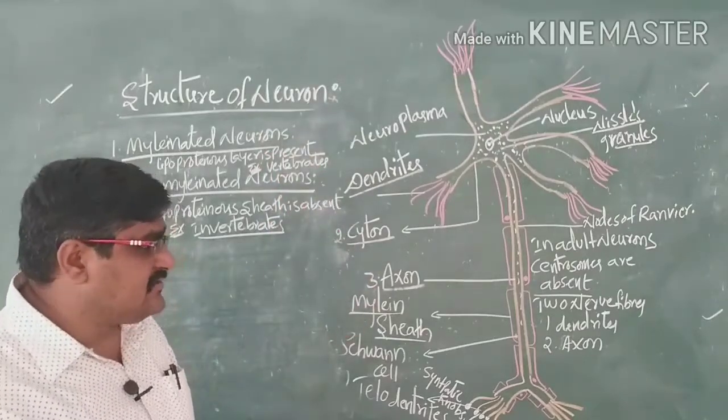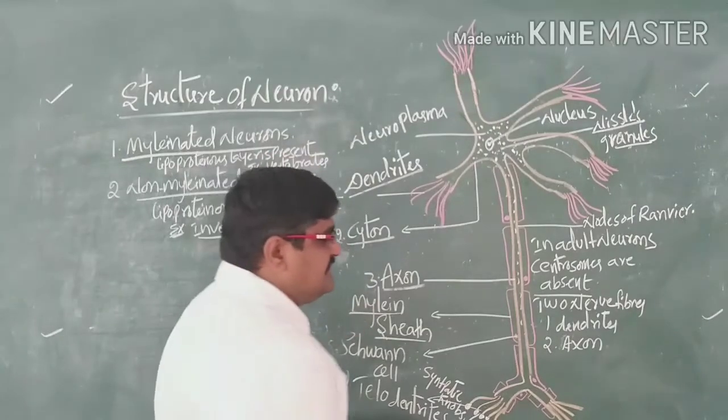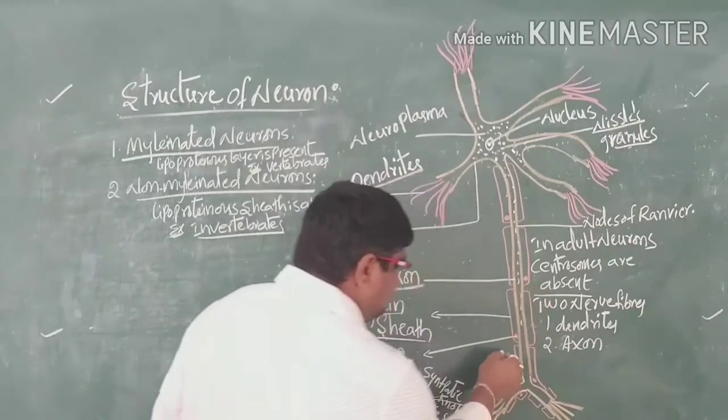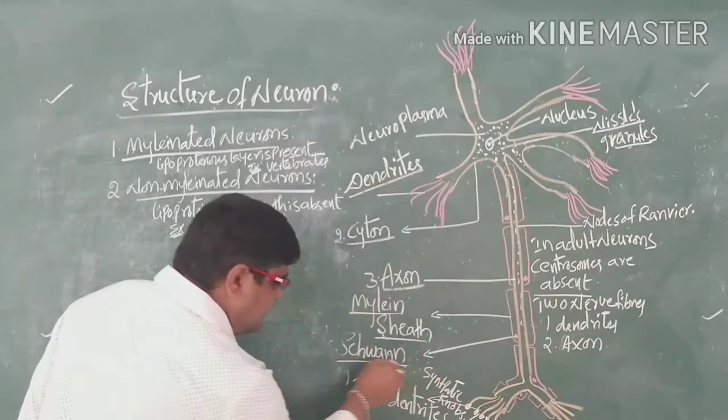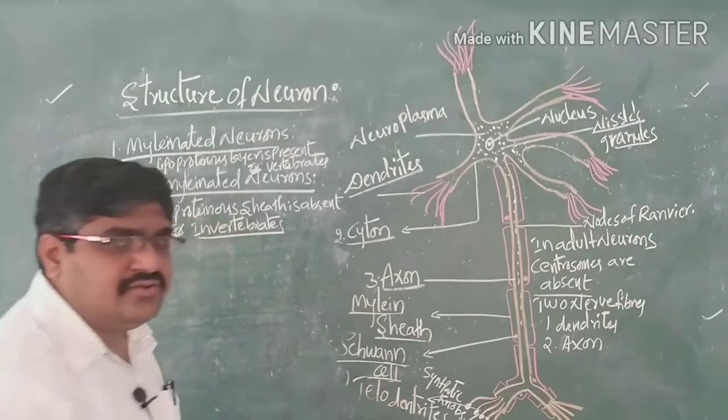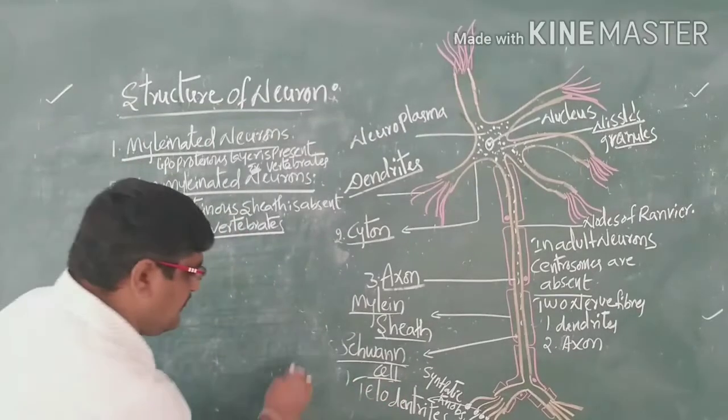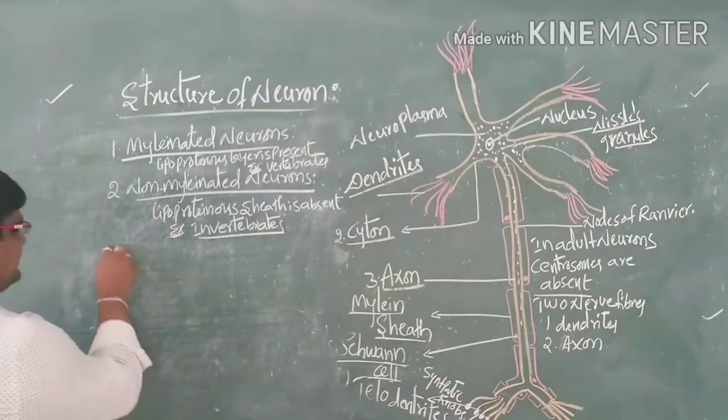Next, inside the myelinated neurons there is a cell called the Schwann cell, or we can call it neurolemmacytes.